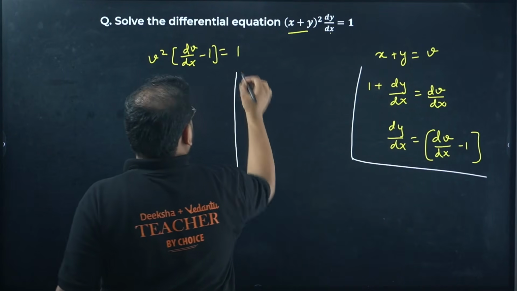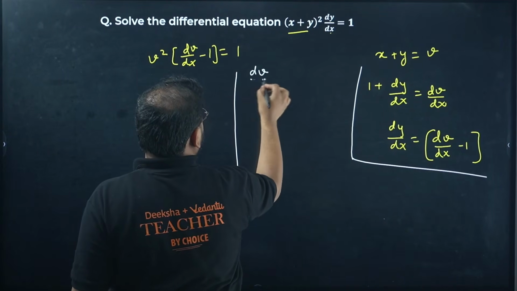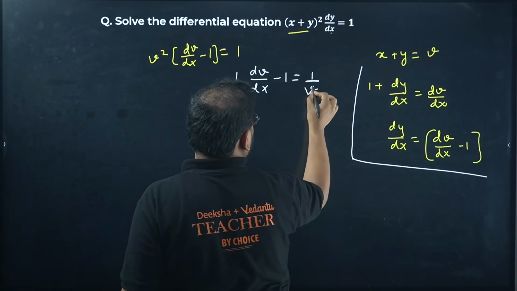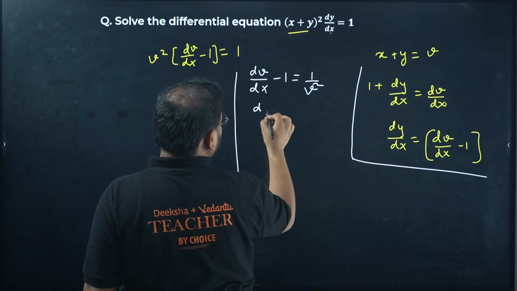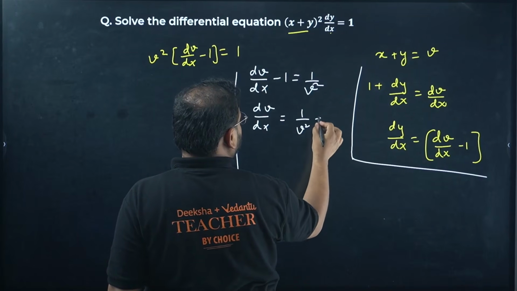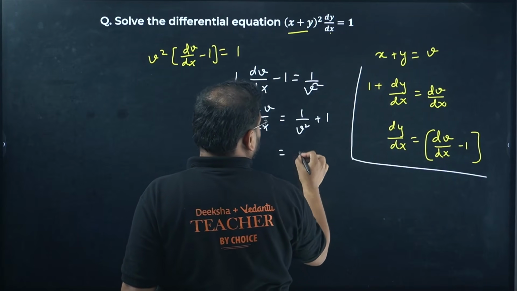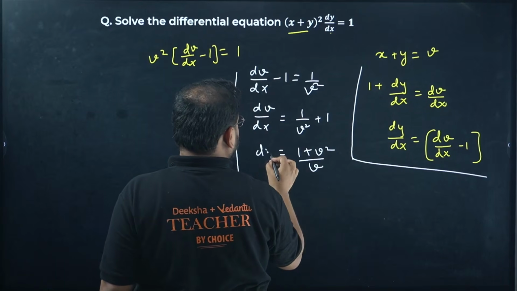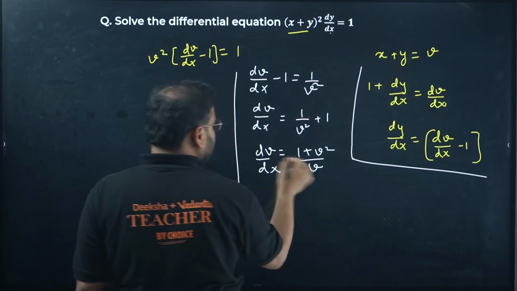Okay, so I'll move this v square over here. I'll get dv by dx minus 1 equals 1 upon v square. Now move on that side. We get dv by dx equals 1 upon v square plus 1, which becomes 1 plus v square by v square.